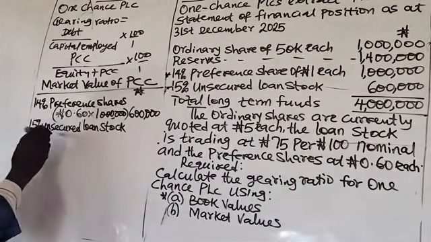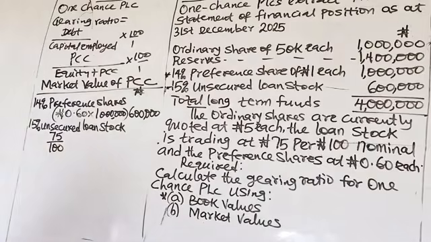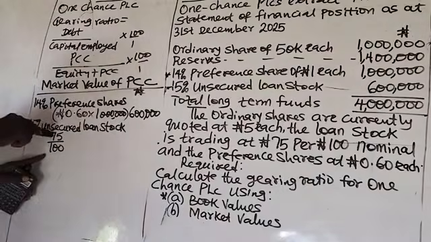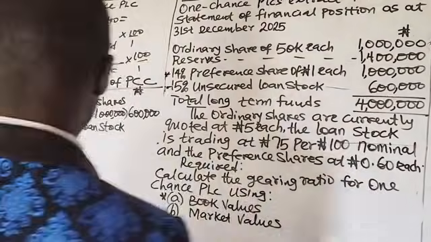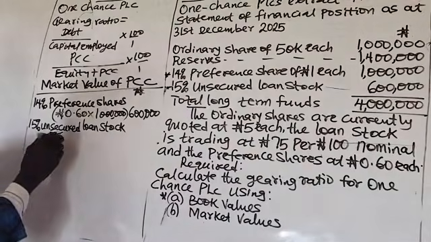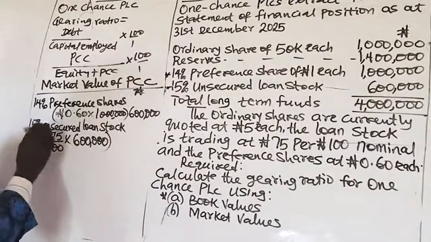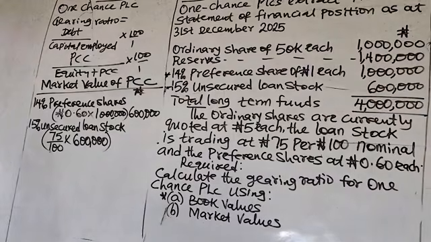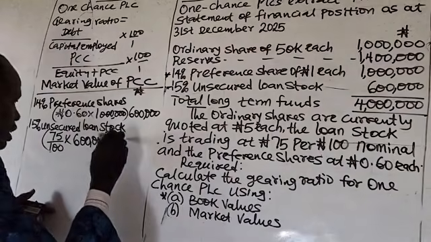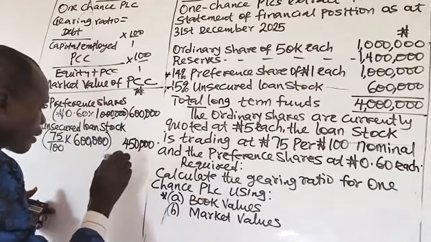That is, 100 nominal value equals 75 naira. So if the book value of the loan stock is 600,000 naira, therefore 75 over 100 times 600,000 will give you the market value of all the existing loan stock. 75 divided by 100 times 600,000 is 450,000 naira. So the market value of the loan stock is 450,000 naira.